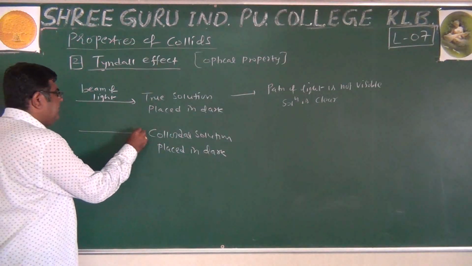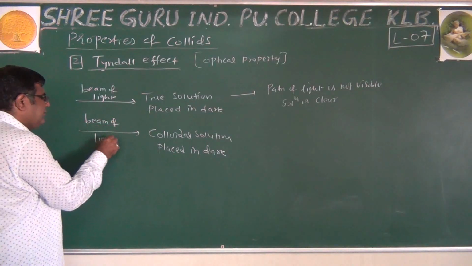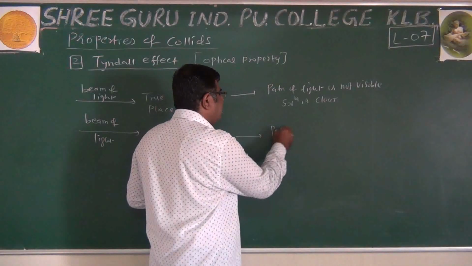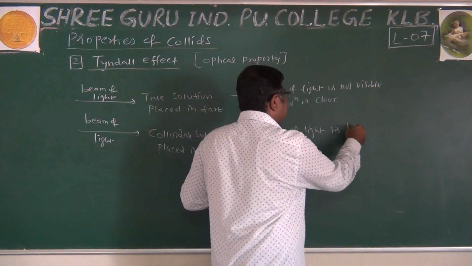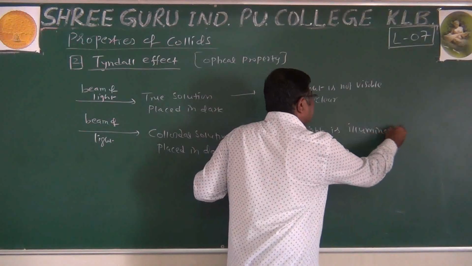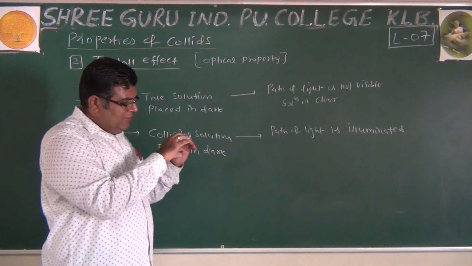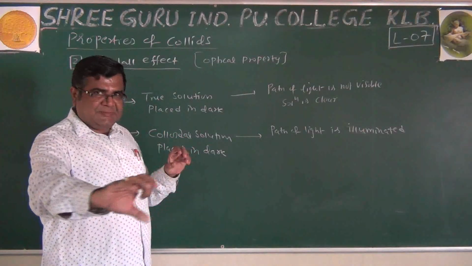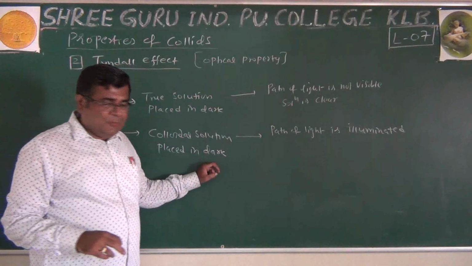If we pass a beam of light here, what we see is that the path of light is illuminated. Illuminated means bright. We actually see how light is passing. We can trace the propagation of light through the colloidal solution. The path of light is illuminated.